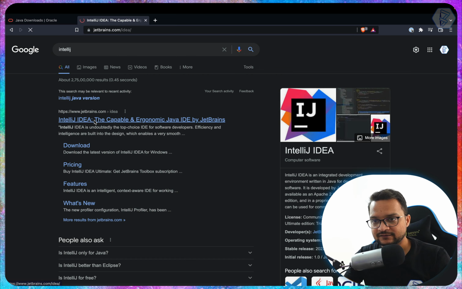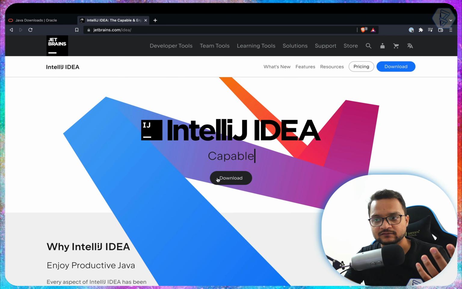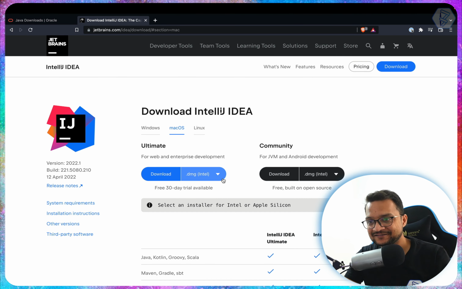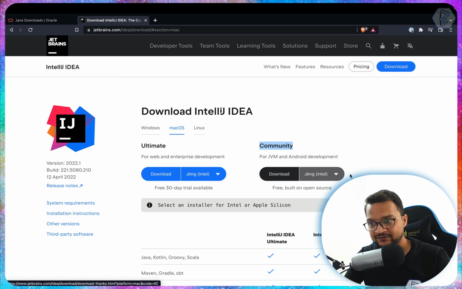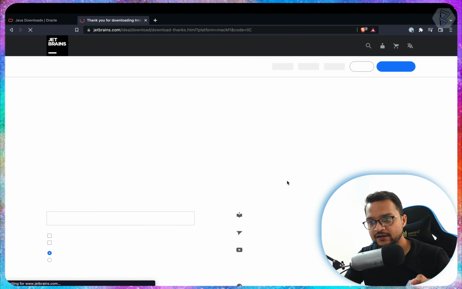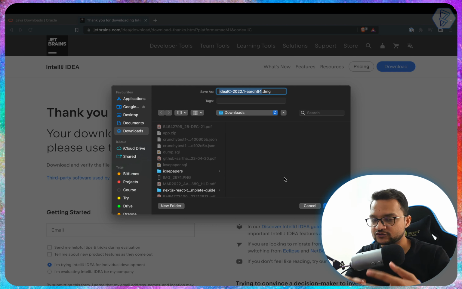So let's open this website, and it says, do you want to download? Obviously yes. This IntelliJ IDE is not free if you want to use the Ultimate version with a lot of functionality, but for learning purposes, they have created a Community version which is obviously free. I am on macOS, so I'm going to use the DMG downloader for Apple Silicon and click on download, which is obviously clicked.